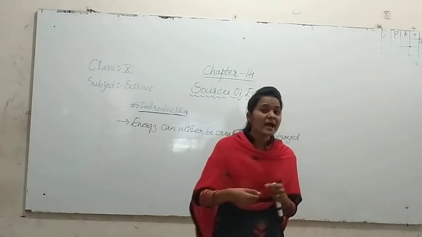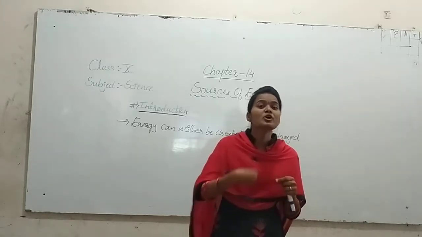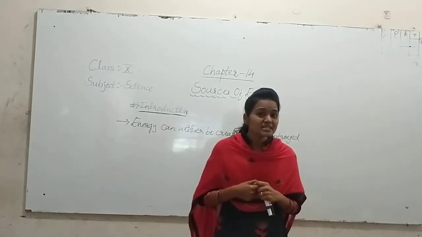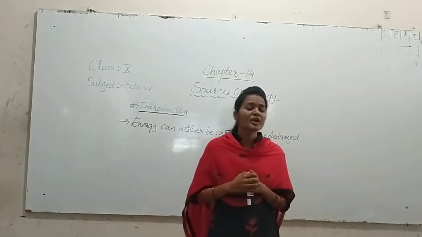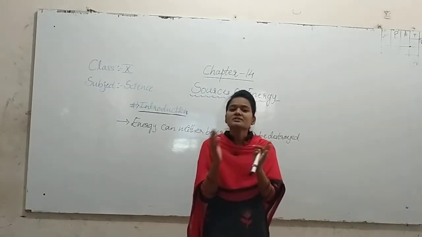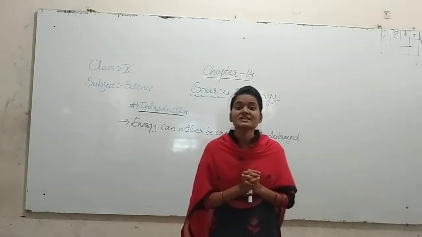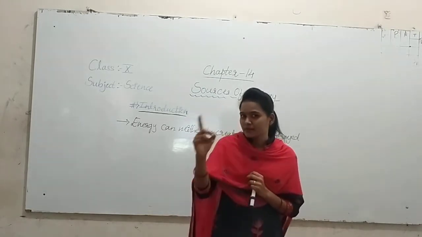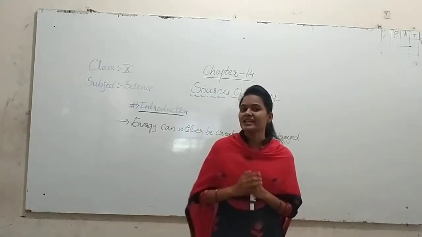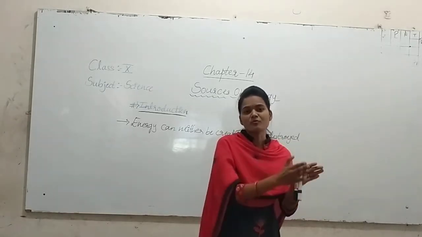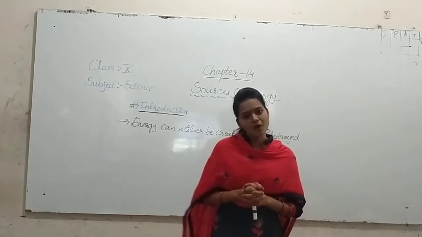In the case of turbines, mechanical energy is involved because there is work. So at last, there is a production of electrical energy from the water. Energy is converted from one form to another form.